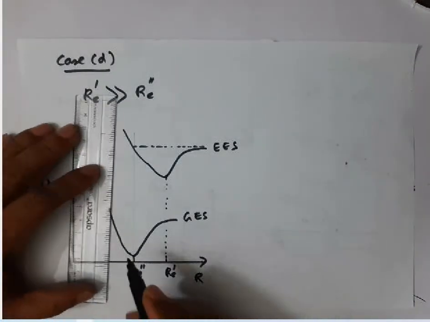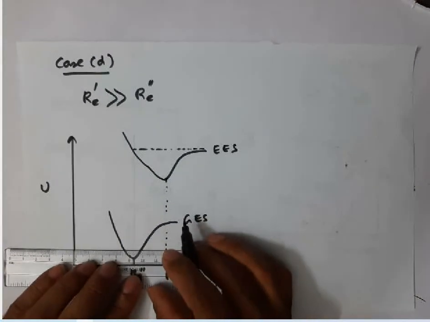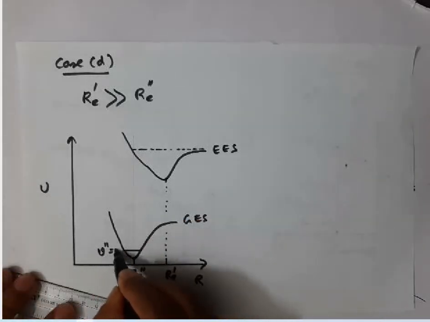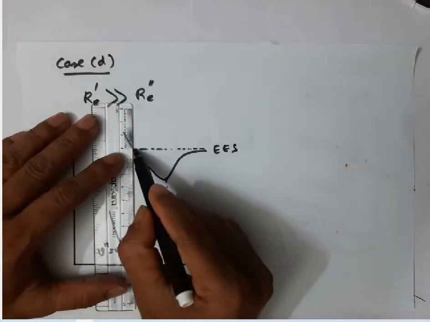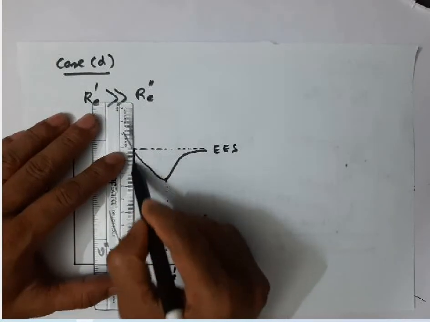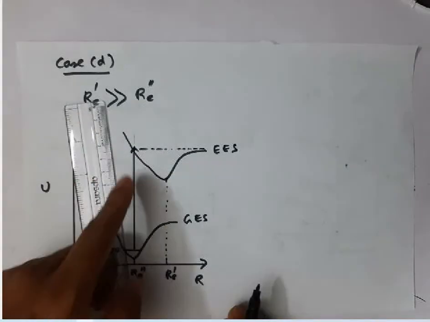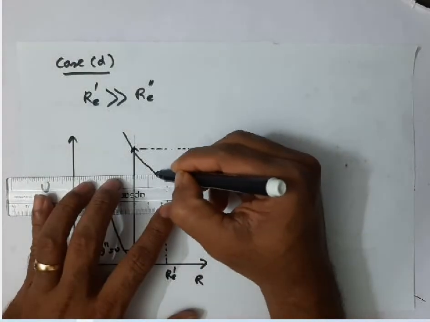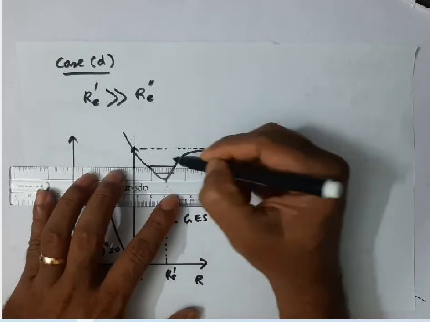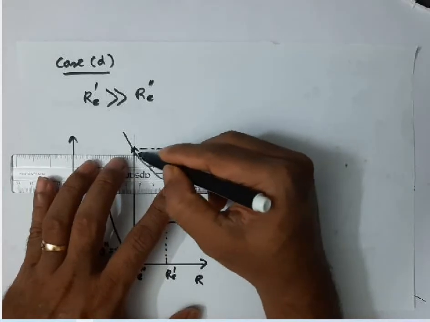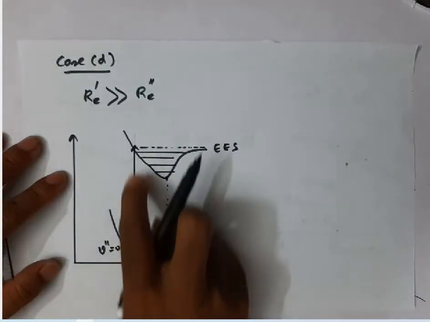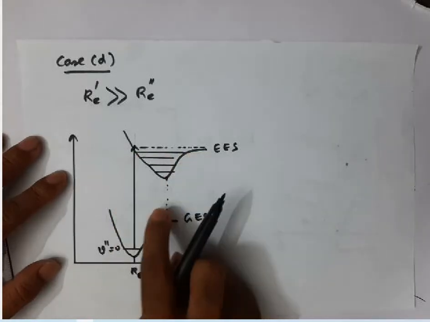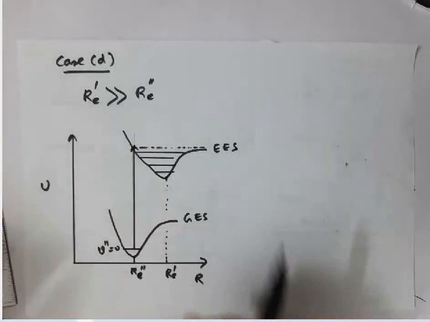In this case, what will happen? The transition from V double prime 0 reaches the dissociation limit. Other transitions are also possible. I didn't say that the other transitions don't occur. All transitions are possible, but this transition will lead to the dissociation limit. When this transition occurs, the molecule dissociates.